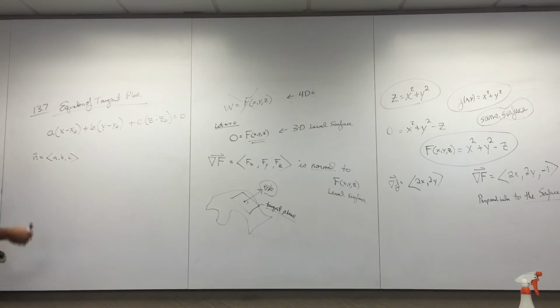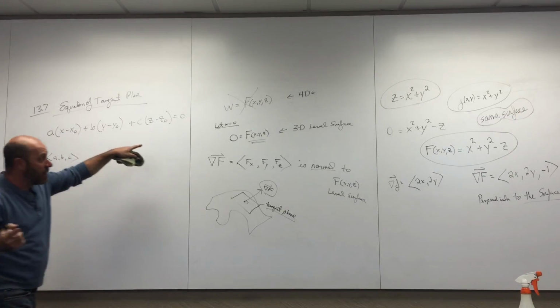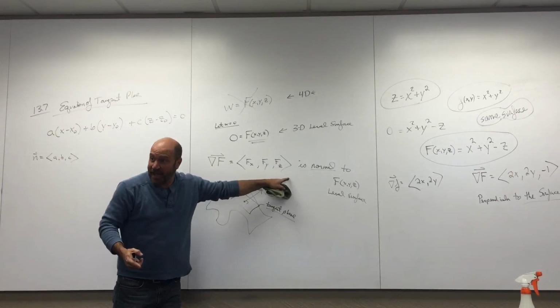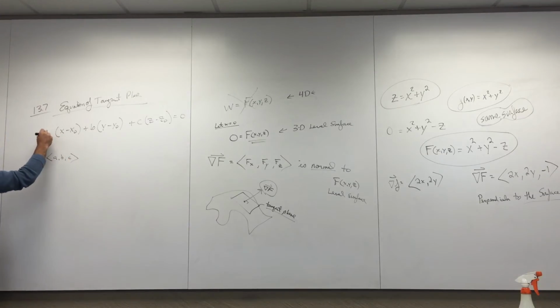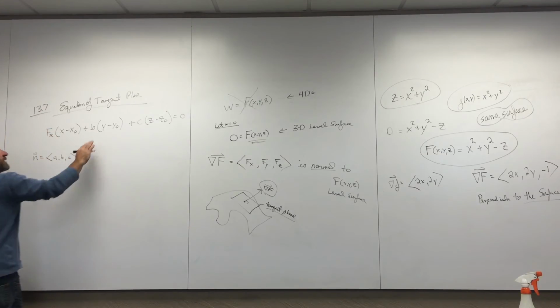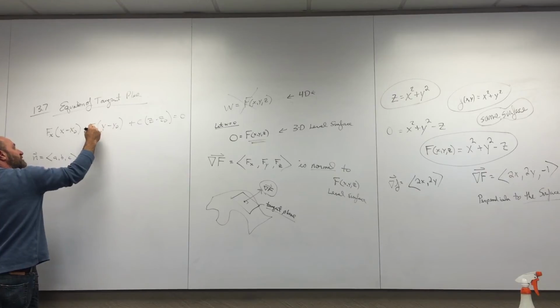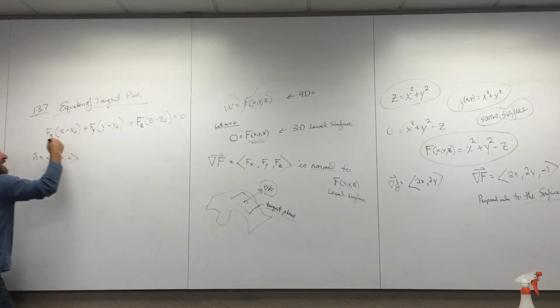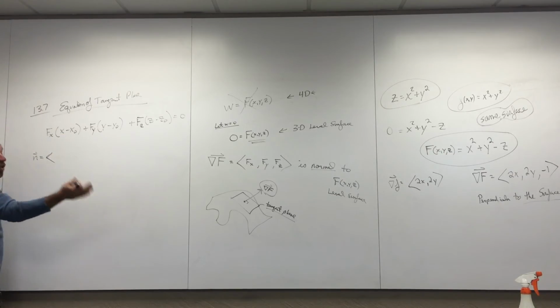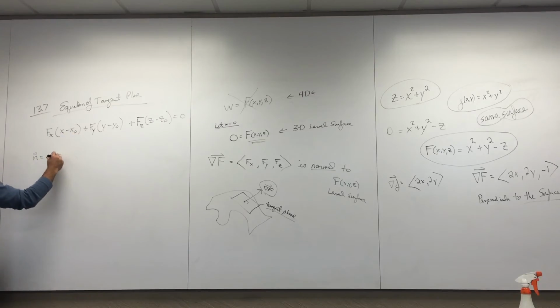Okay, well, let's erase the A, B, and C. With regards to a tangent plane to a surface in 3D, that A, B, and C are going to become this capital Fx, capital Fy, capital Fz. Let's put that in there. Capital F subscript x, capital F subscript y, capital F subscript z. That's my normal vector to the surface. Therefore, it's normal to this tangent plane.